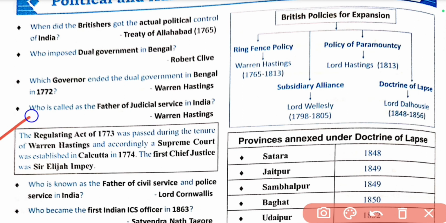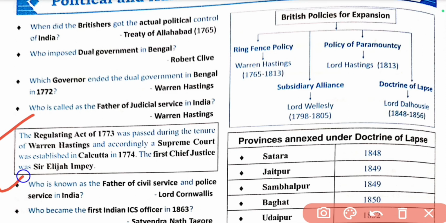Now this is the table. The Regulating Act of 1773 was passed during the tenure of Warren Hastings, and accordingly a Supreme Court was established in Calcutta in 1774. The first Chief Justice was Sir Elijah Impey.